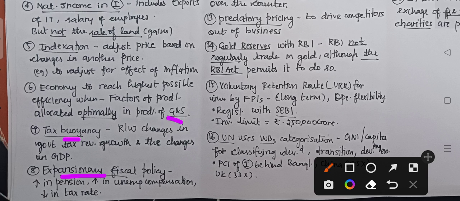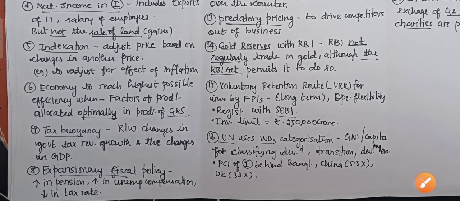Next one is expansionary fiscal policy. What is this expansionary fiscal policy? It is about increasing the pension. If the government increases the pension, or increases the unemployment compensation, or if it decreases the tax rate, all these things are called expansionary fiscal policy.